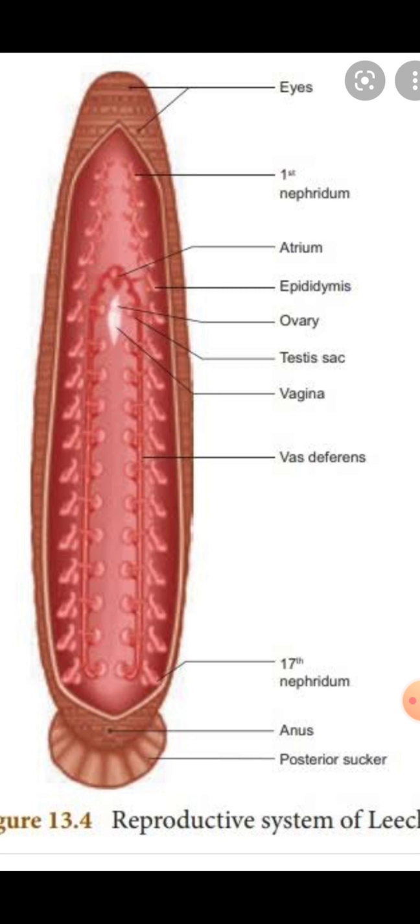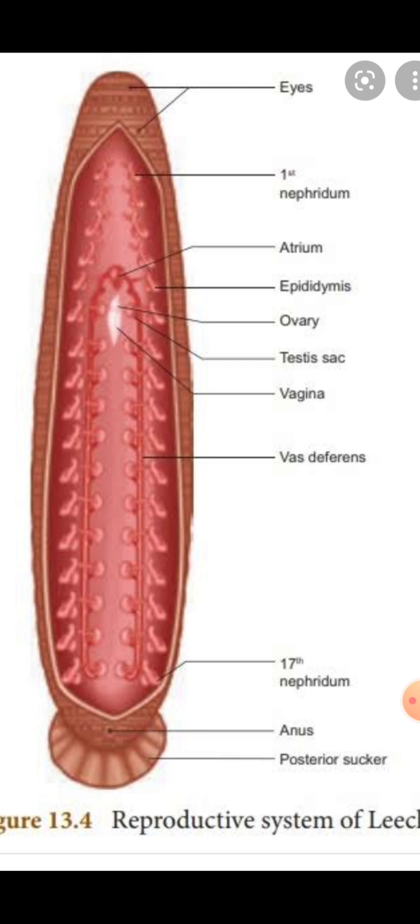What are the 5 main parts here? The female reproductive system includes ovisacs, ovaries, oviducts, common oviduct and vagina.